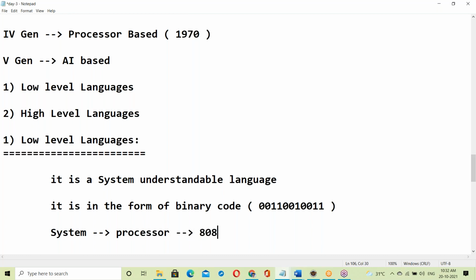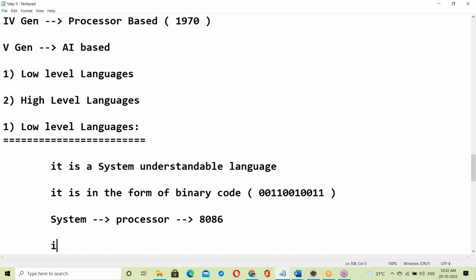Now we are using 8086 processors. Previously it was 8085 in the 90s, and after 2000 we are using the 8086 processor. The language the 8086 processor understands is low level language, and it is called machine language.